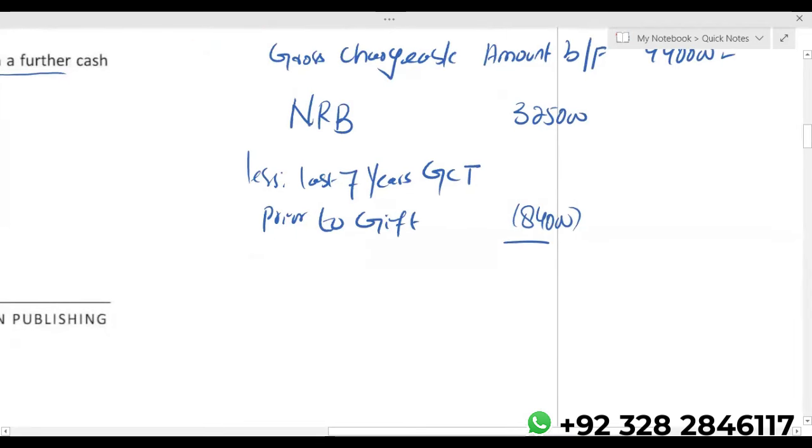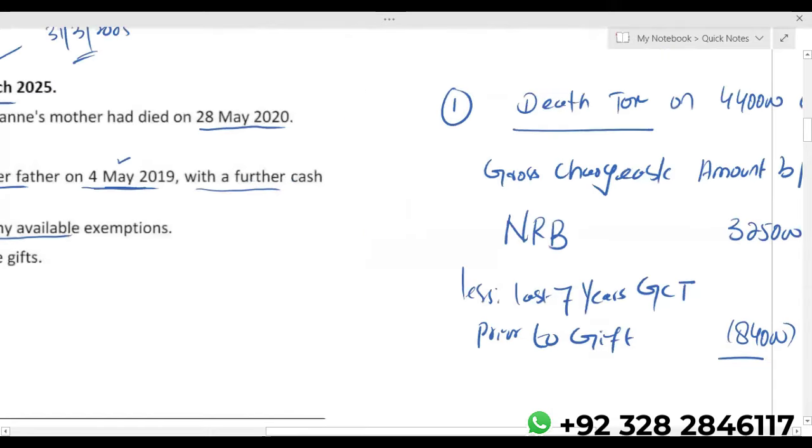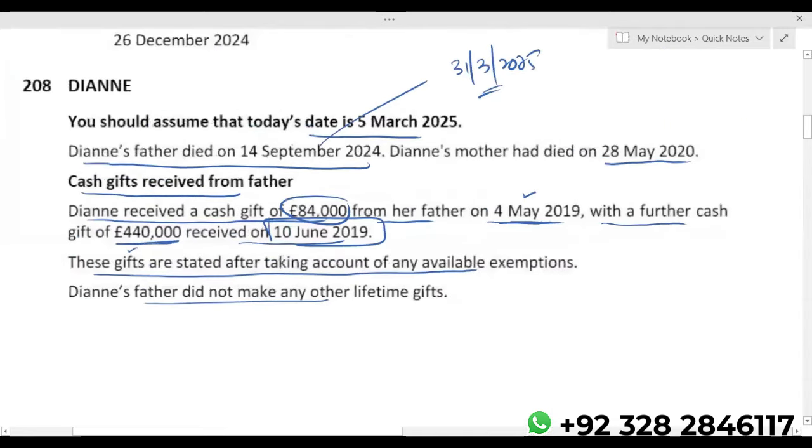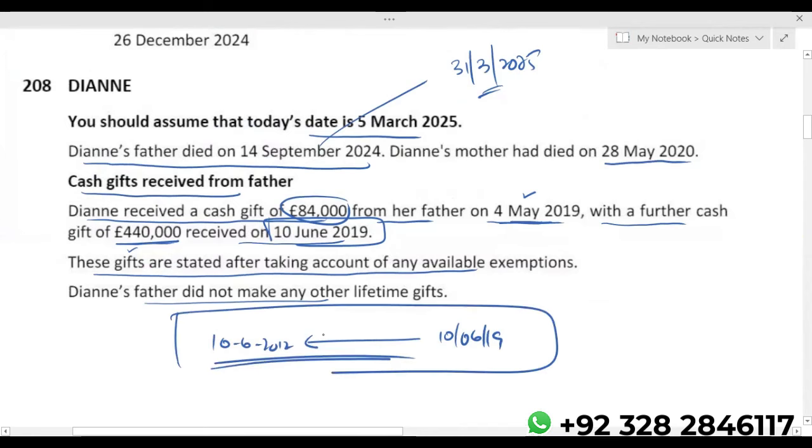Within 7 years means, if I just show you the timeline, the second gift is 10 June 2019. If you go back 7 years, you will reach 10th June 2012. So within this period, the first gift was made.